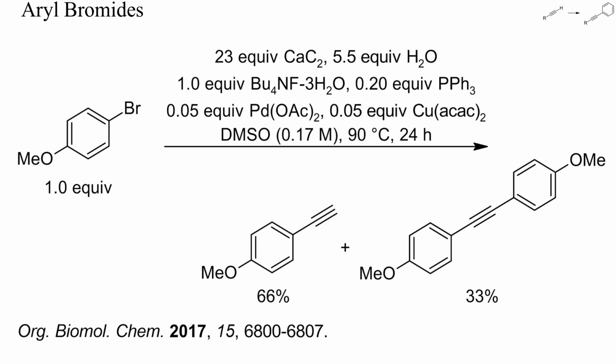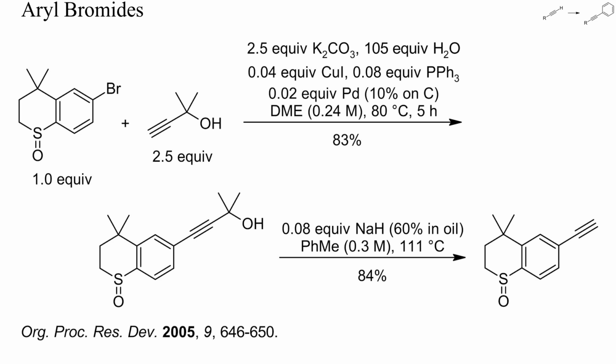This here is an attempt to arylate unprotected acetylene with an aryl bromide under typical Sonogashira conditions. Acetylene was generated from calcium carbide directly in the reaction mixture, in the presence of both palladium and copper complexes. A mixture of monoarylated and diarylated acetylene resulted. A better strategy is the use of some synthetic equivalent of acetylene, for instance 2-methylbutanol. Sonogashira coupling with an aryl bromide followed by base-induced dealkylation of the propargylic alcohol yielded the monoarylated acetylene.